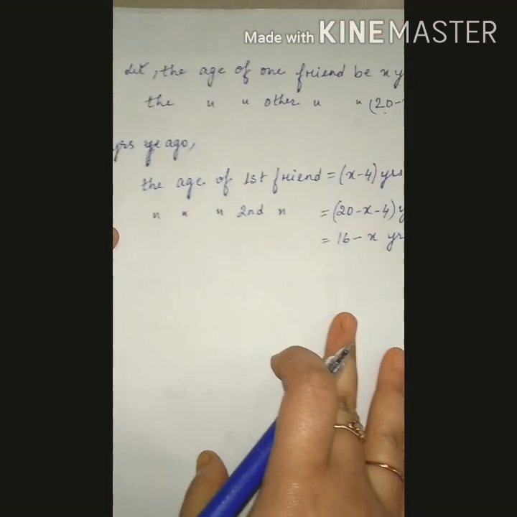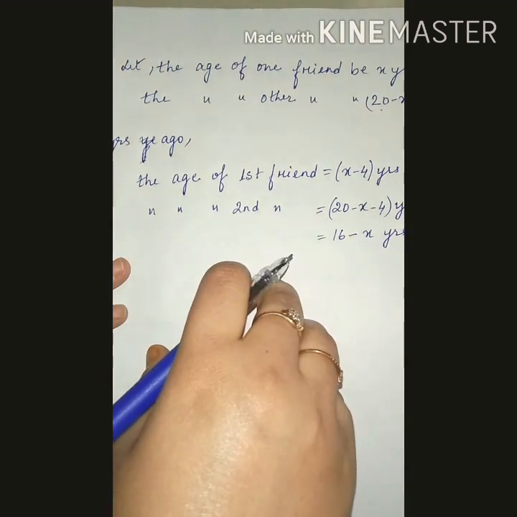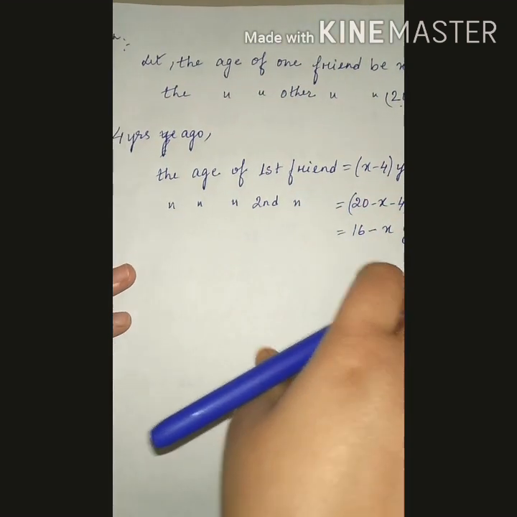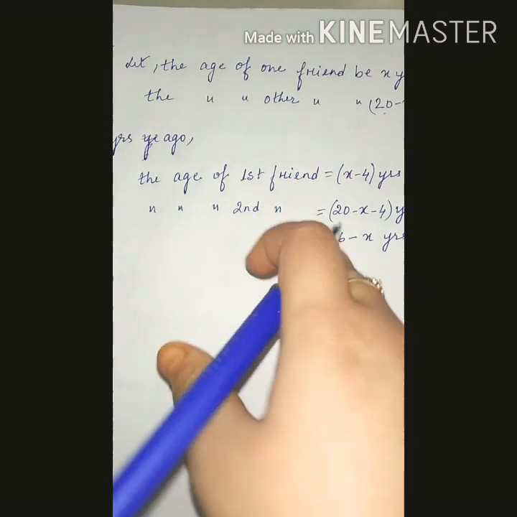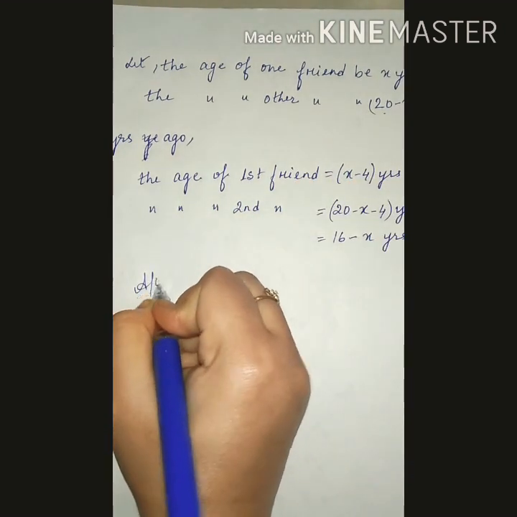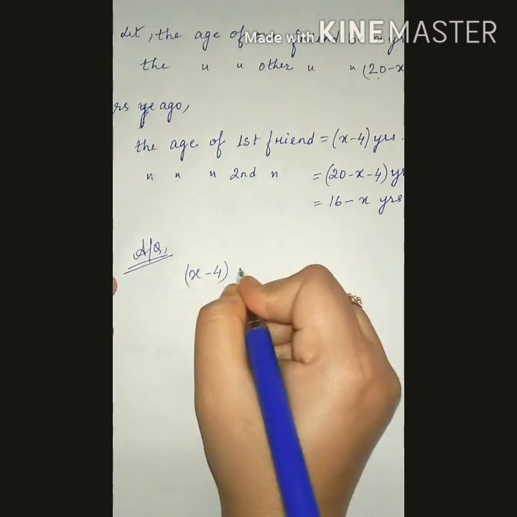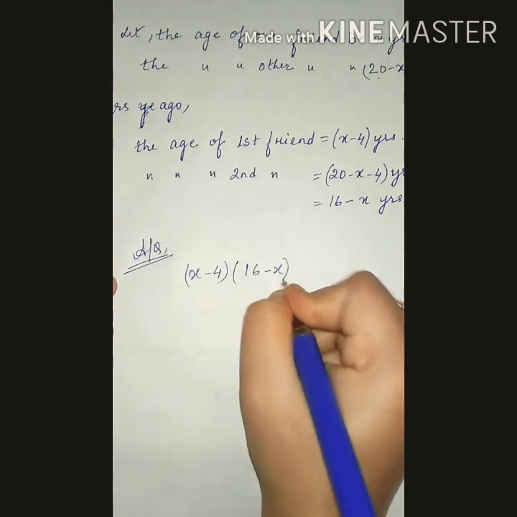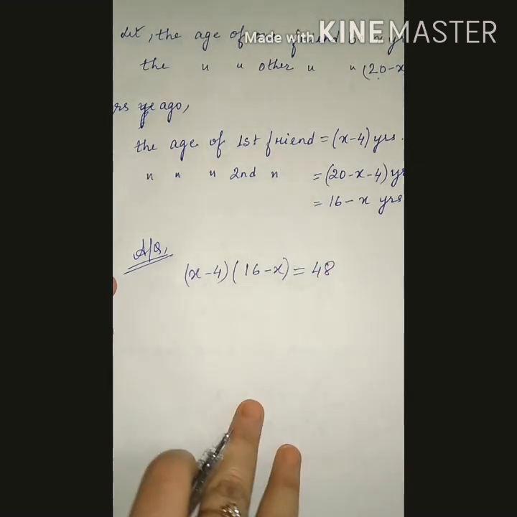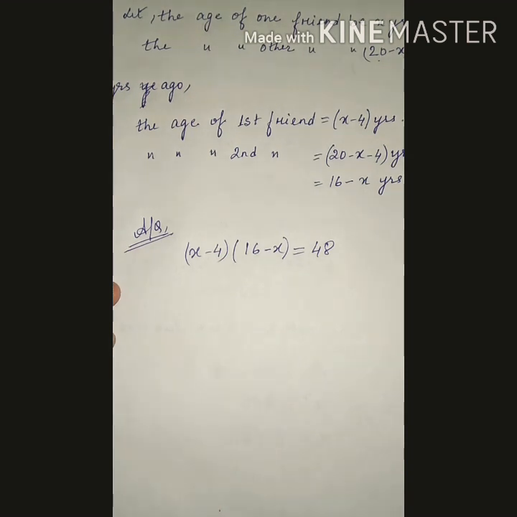Then given that the product of their ages will be equal to 48. 4 years ago, the product of their ages will be equal to 48. Therefore, the equation in this way we will make: x minus 4 into 16 minus x is equal to 48. We will solve this, and if the roots are unreal, then we will say that the situation is not possible, and if the roots we will get as real, that means the situation is possible. Clear?